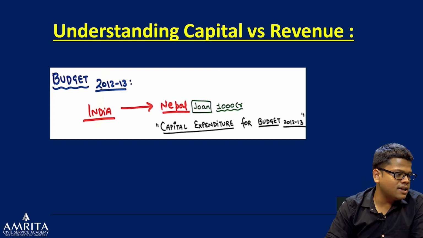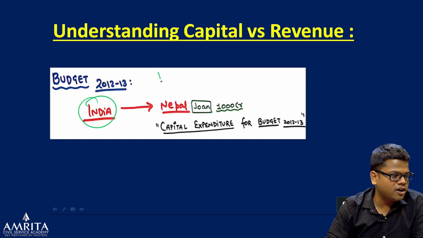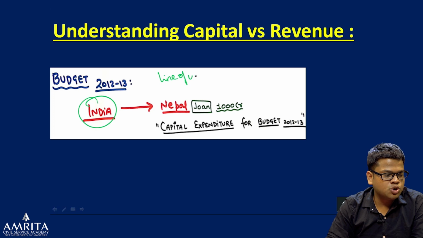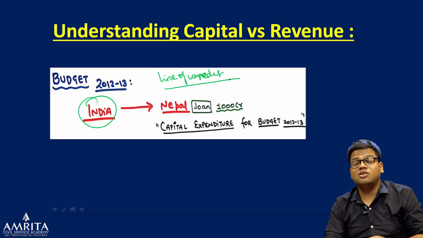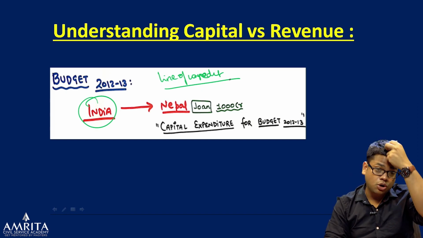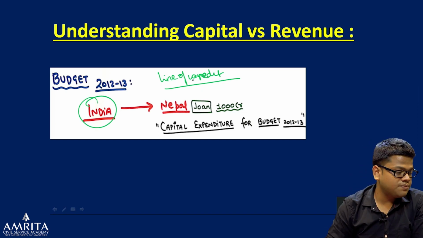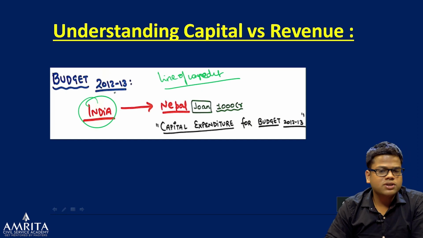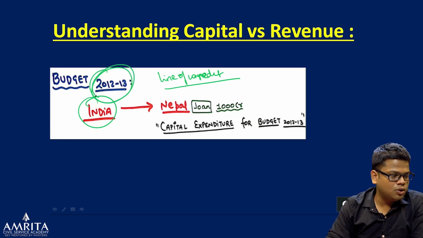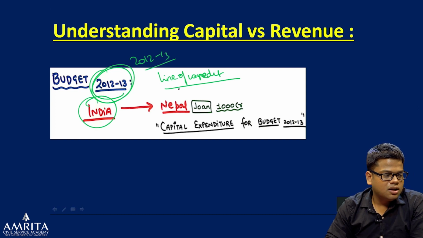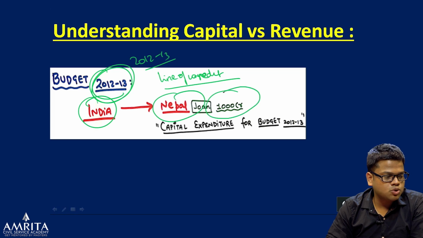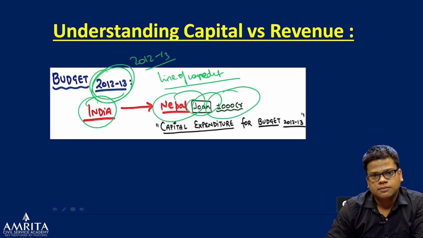For example, India has opened a line of credit, right? Many times in the newspaper, you see a line of credit has been opened for many countries. For example, India has opened a line of credit for Russia for developing its Far East. So suppose in the budget, India has promised Nepal that they will give a loan of 1,000 crore to Nepal.